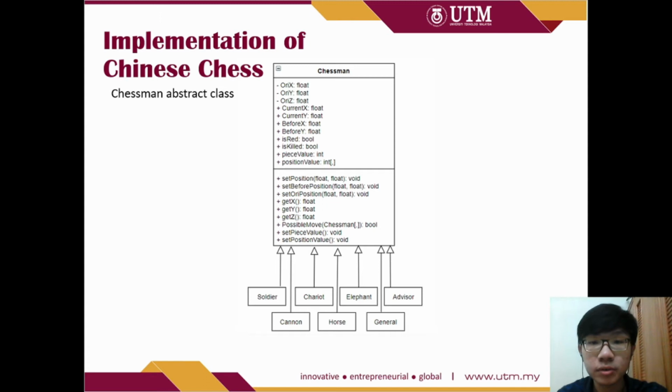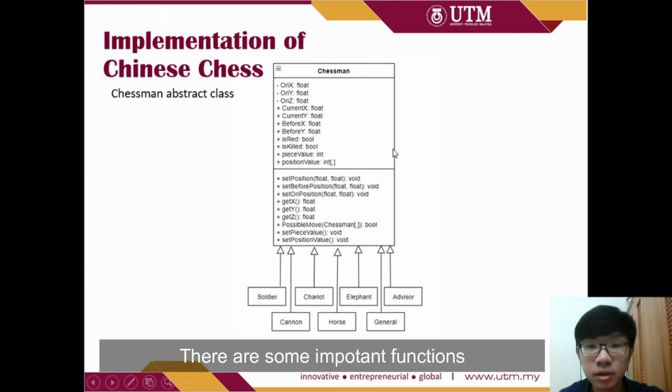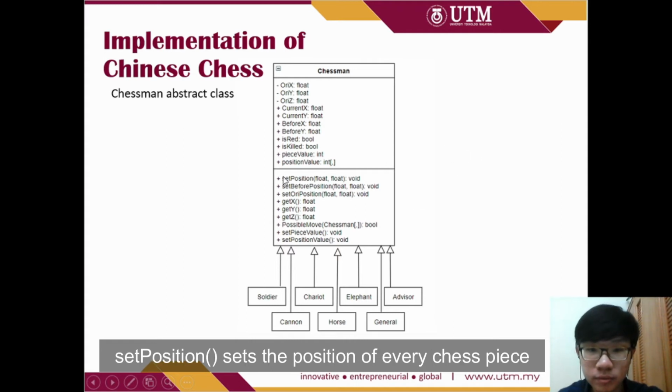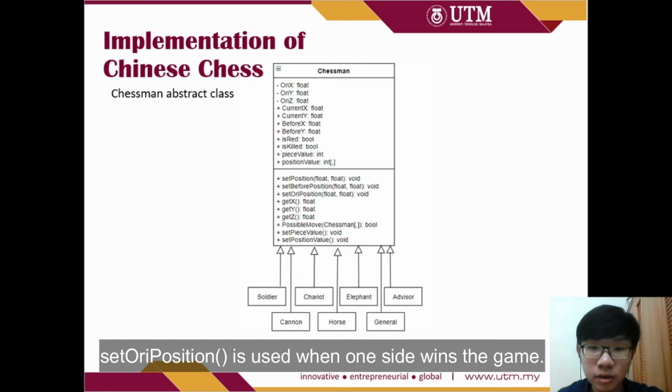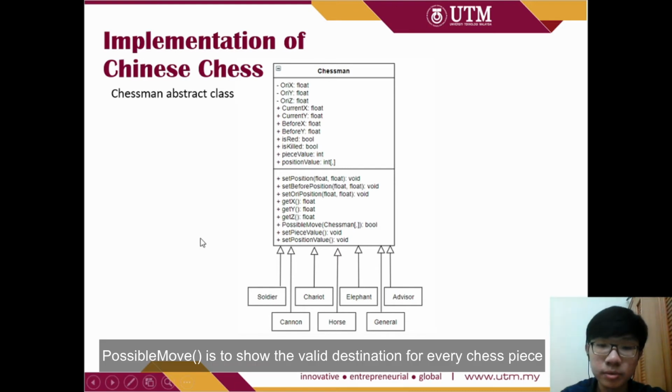The chessman abstract class is inherited by every Chinese chess piece, and there are some important functions. Set position sets the position of every chess piece, and set before position is used when the AI opponent calculates the best move. And set original position is used when one side wins the game. Then possible move is to show the valid destinations for every chess piece.